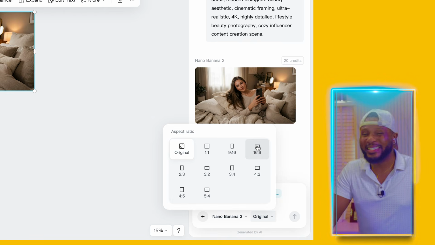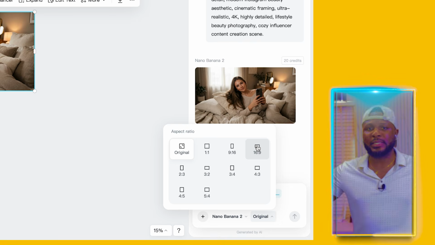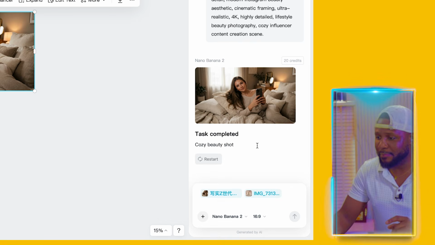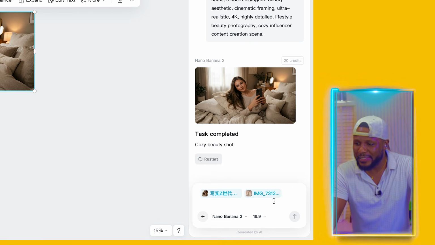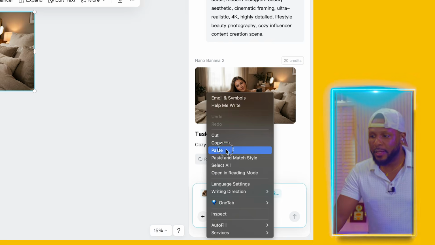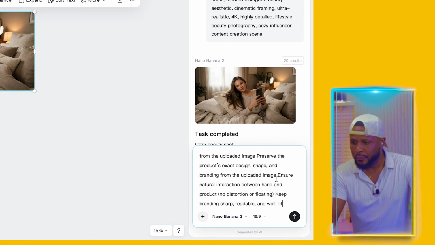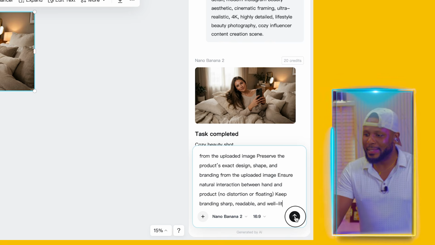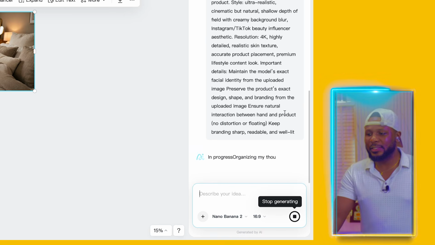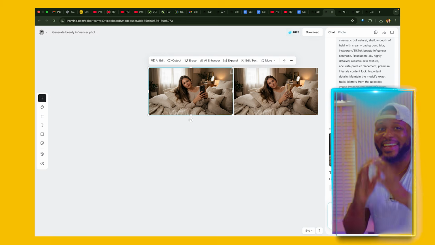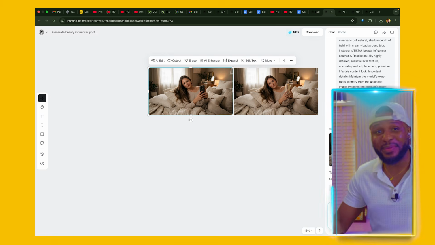We're going to come to 16:9. That is landscape mode, okay? We're going to select 16:9, and we're going to paste in that prompt that we copied from our prompt library. We're going to paste in the prompt like so, and we're going to go ahead and send it, and let this AI tool do an amazing job for us. And now you can see that it has generated the image for us.